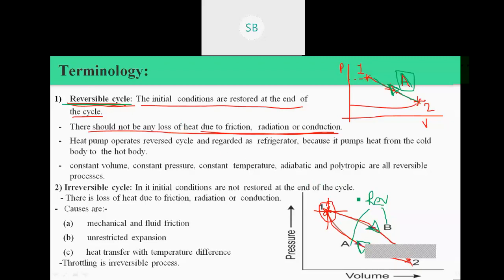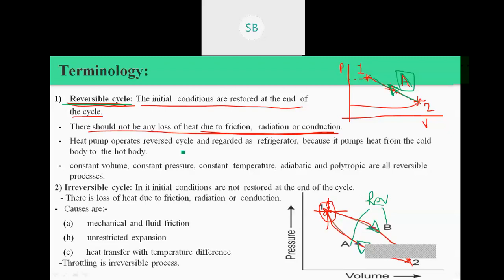Theoretically, all the cycles are reversible cycles. We consider during thermodynamic analysis that all the cycles are reversible cycles for simple calculations. Because there are some assumptions we can make for reversible cycles, and it is very simple to analyze those reversible cycles. That's why in any thermodynamic cycle or any thermodynamic process like the isothermal process and others, we consider those processes to be reversible processes.